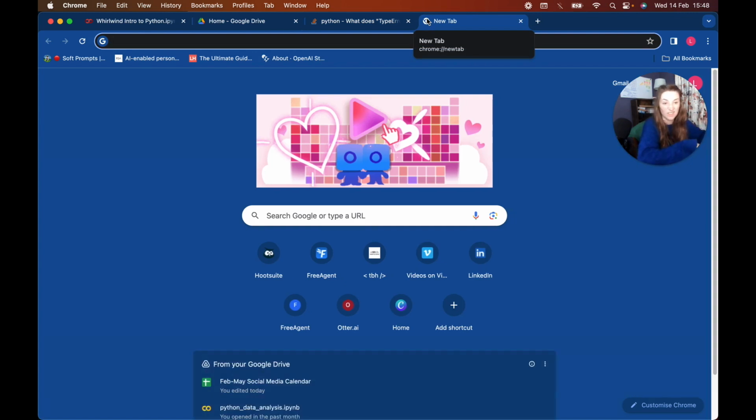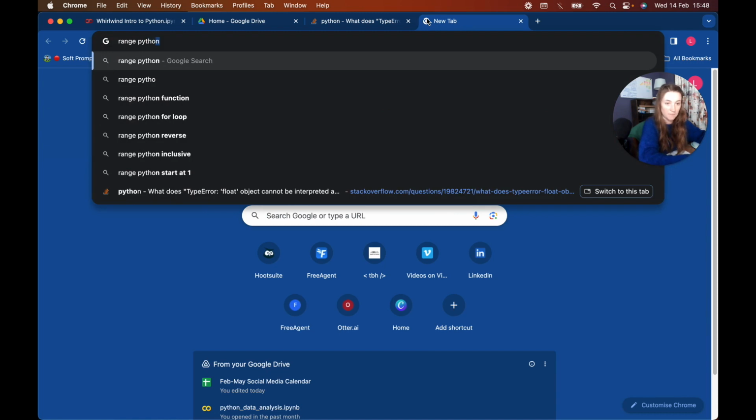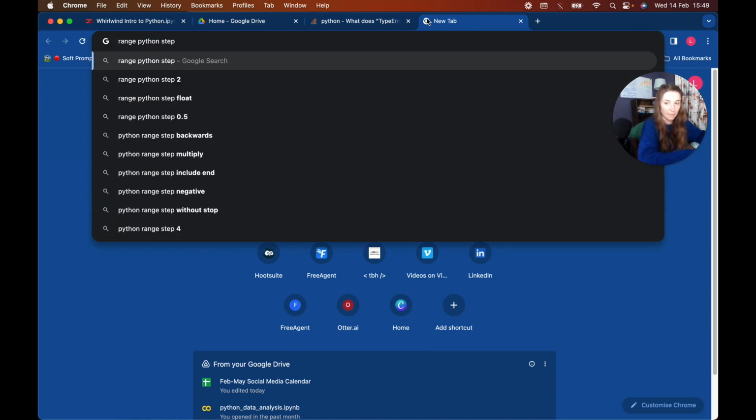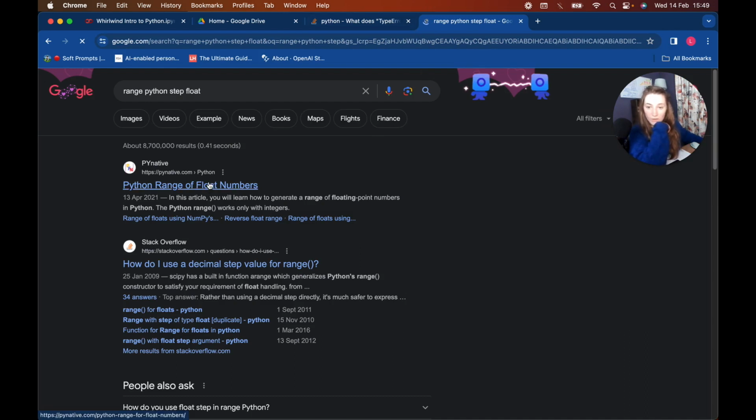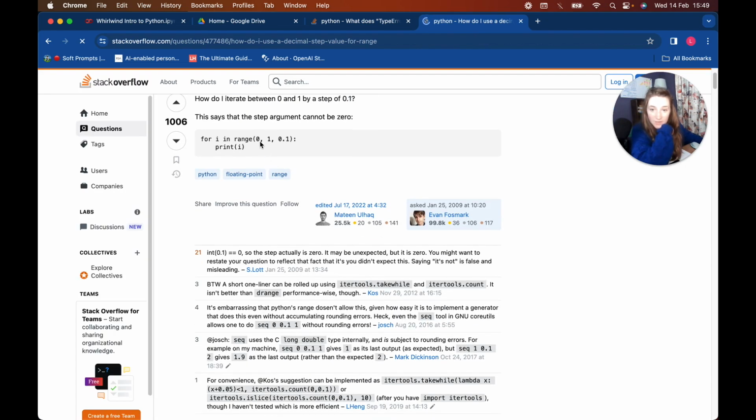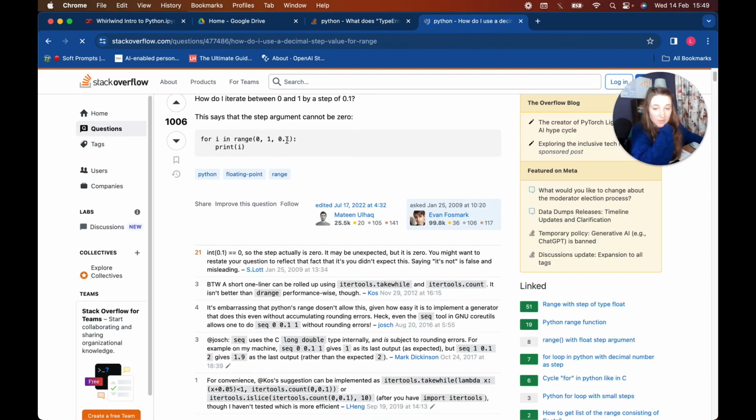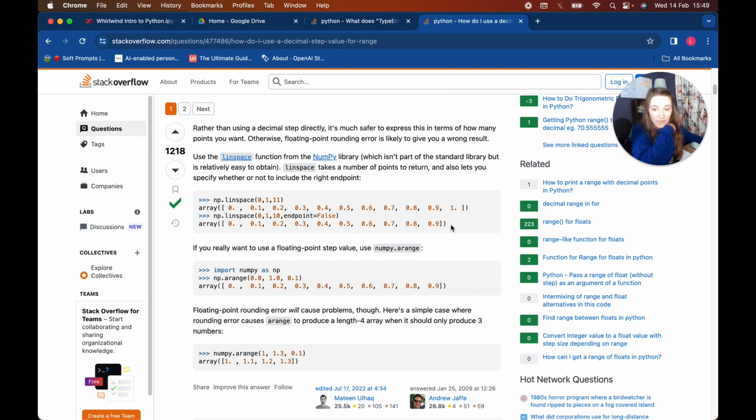Then we're going to have a think about what we want to do. So I want to do range, Python, step, float. There we go. Other people have done it. So how do I use a decimal step value for a range? And let's have a quick look. Yep, so they've tried to do exactly what I've tried to do. They want to go from 0 to 1 in increments of 0.1, and they've gotten this error. Ooh, and we're being told to do something a bit more complicated. Okay, so we'll just leave that for now.